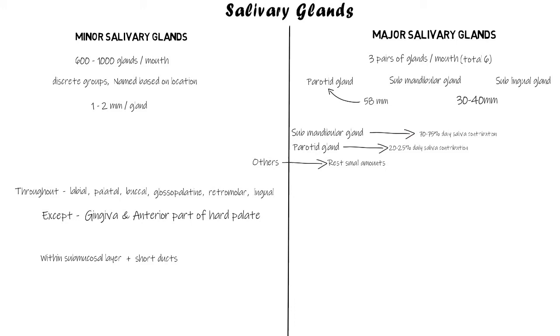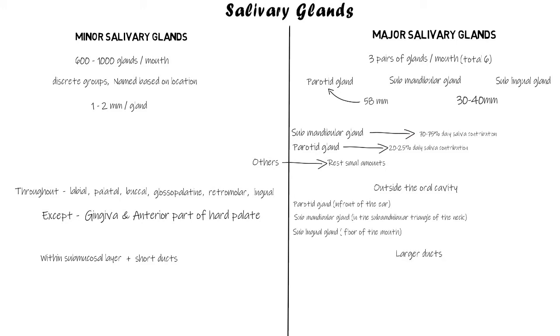The major salivary glands, on the other hand, are located outside the oral cavity, and their secretions are emptied into the oral cavity via larger ducts, which is one specific duct for each gland. So each type of major salivary gland has its own location, which is outside the oral cavity. So this was just an overview of the primary classification of the salivary glands.